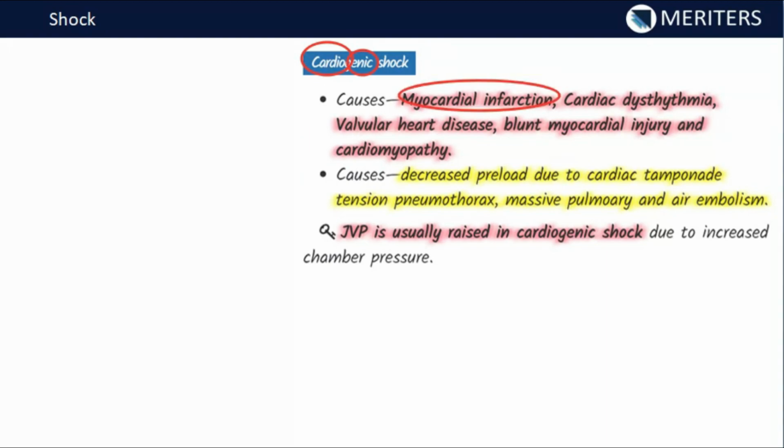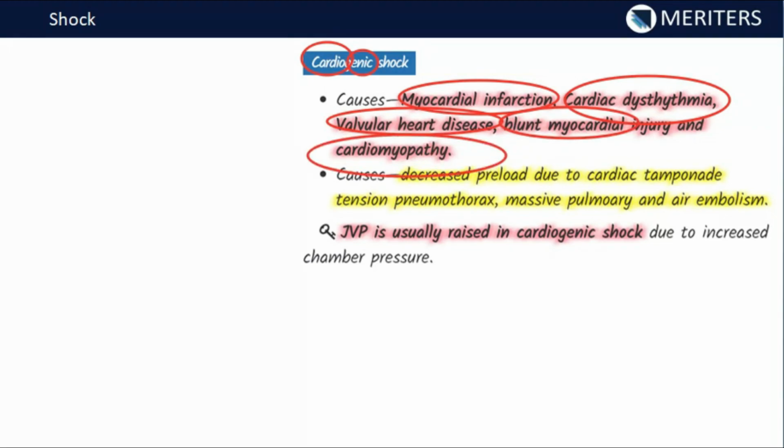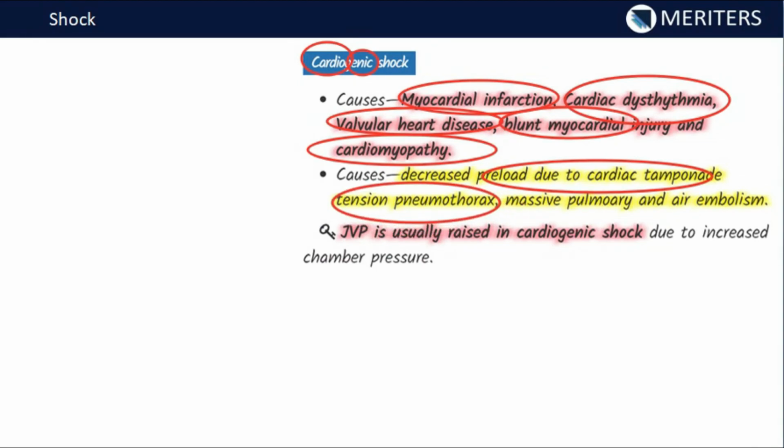Myocardial infarction, cardiac dysrhythmias, valvular heart disease, blunt myocardial injuries, cardiomyopathy, and decreased preload due to cardiac tamponade, tension pneumothorax, massive pulmonary air embolism. So all these are causes of cardiogenic shock, and mostly myocardial infarction is the most common cause of cardiogenic shock.